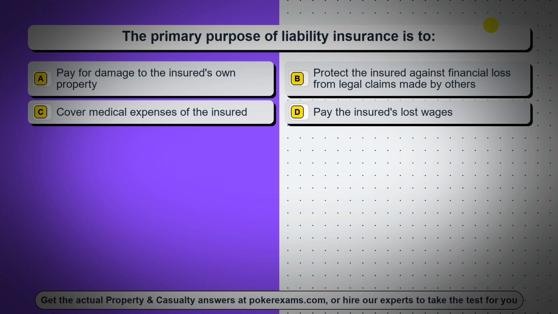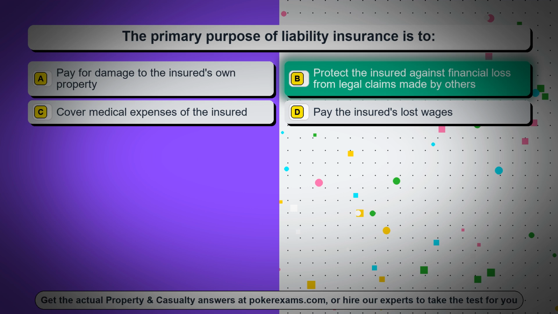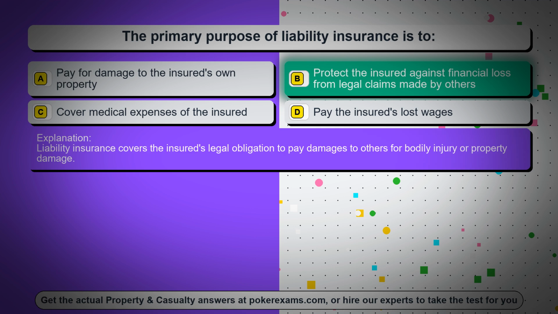Option B, protect the insured against financial loss from legal claims made by others. Option C, cover medical expenses of the insured. Option D, pay the insured's lost wages. The correct answer is option B, protect the insured against financial loss from legal claims made by others. Liability insurance covers the insured's legal obligation to pay damages to others for bodily injury or property damage.